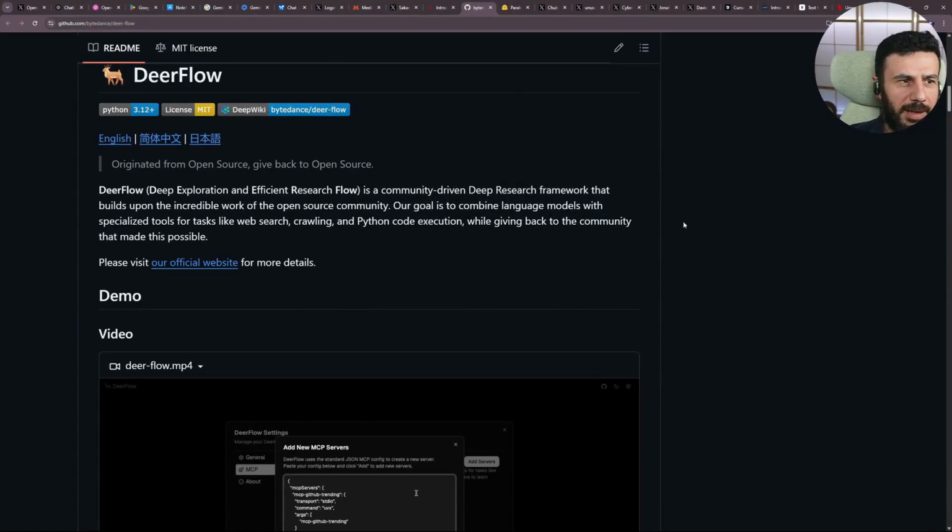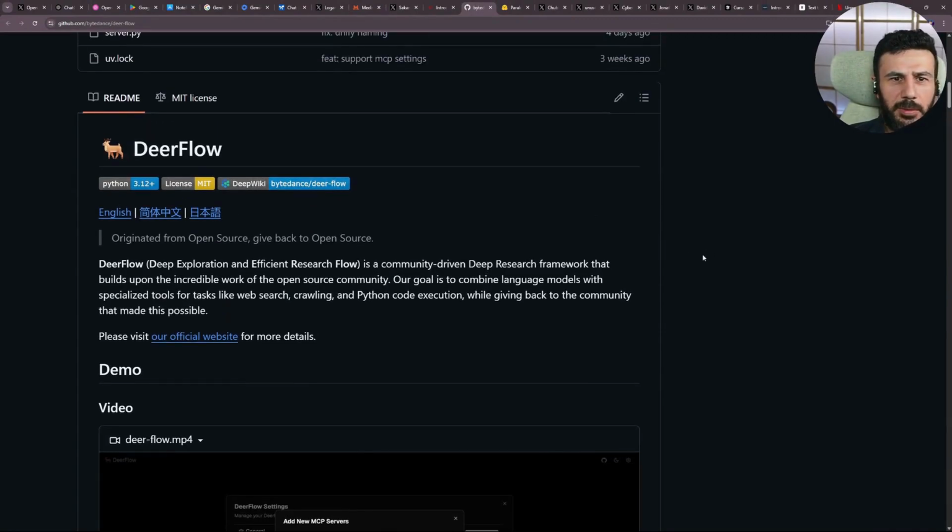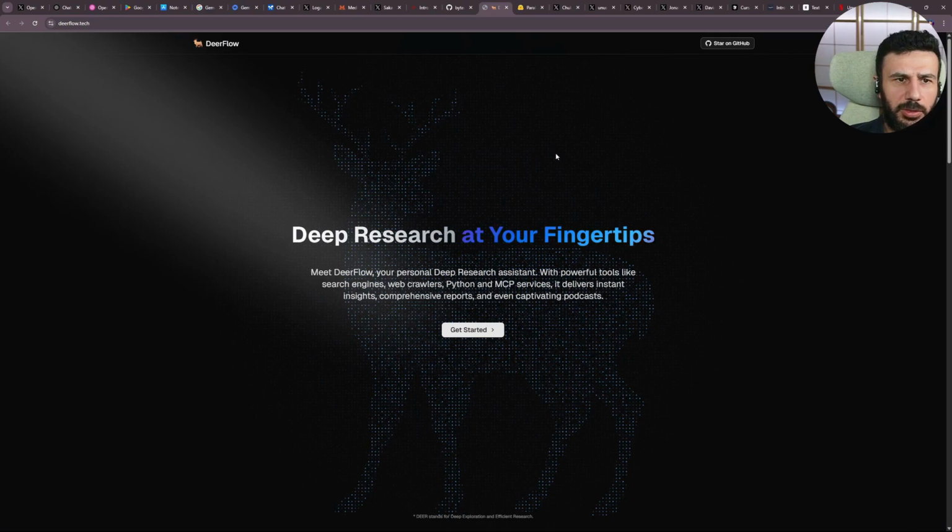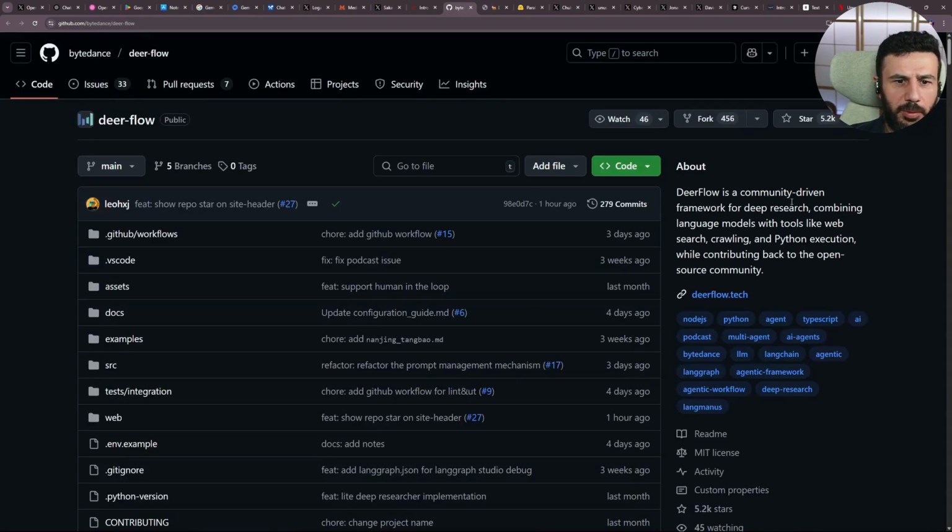Next up, ByteDance has released DeerFlow. This is an open source model for deep research available for use on the official DeerFlow website and installable via GitHub. RAM requirements are still unknown or under discussion.